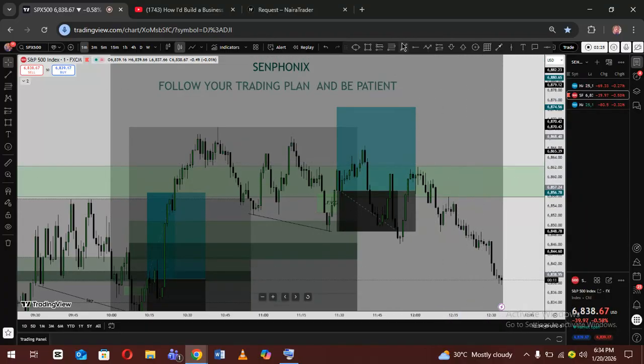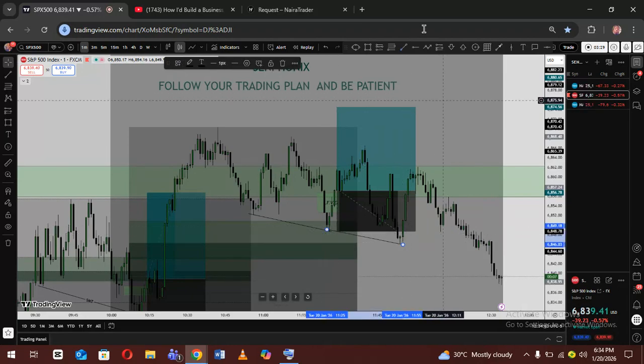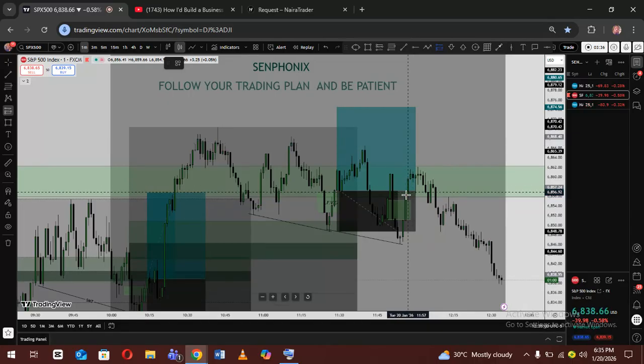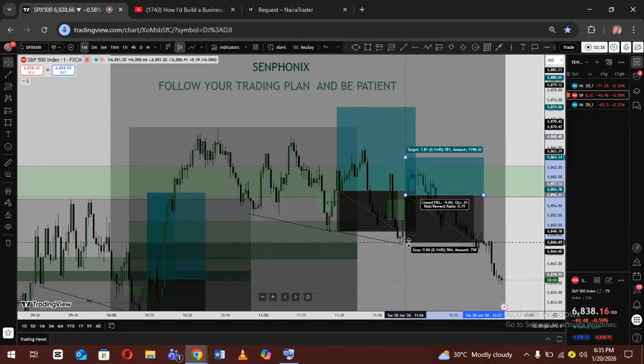And then this is another SMT right here. I'm telling you guys the fact, this is another SMT right here again on Nasdaq, and then it gives us another inversion again. You see how the market is going against it. Understand? It gives us another inversion again. We bought from here again, stop loss below.